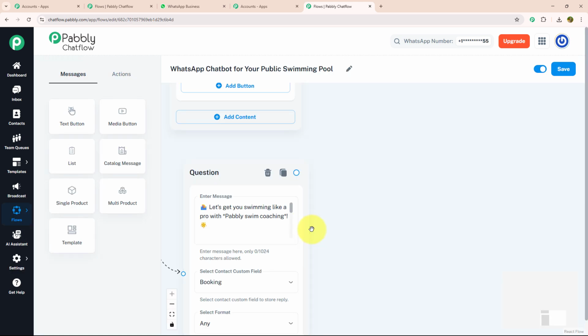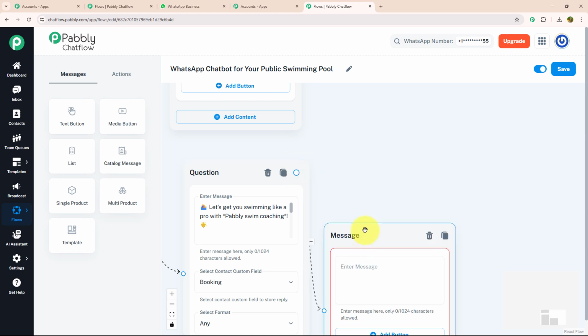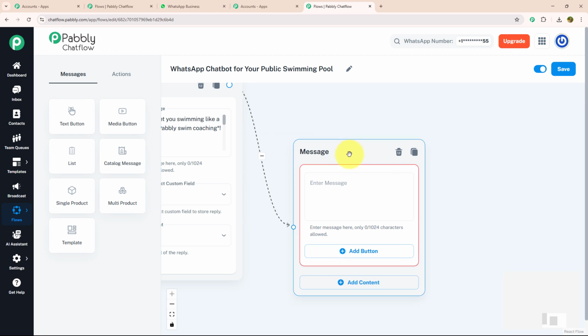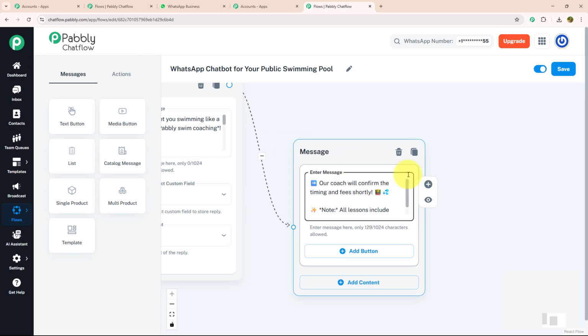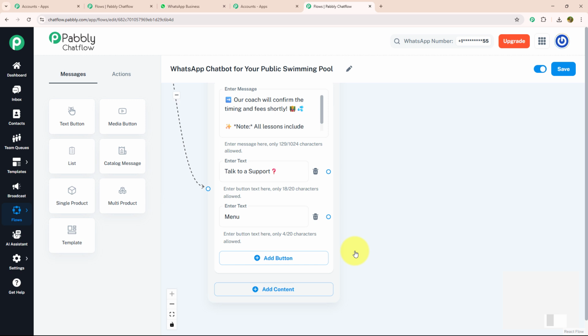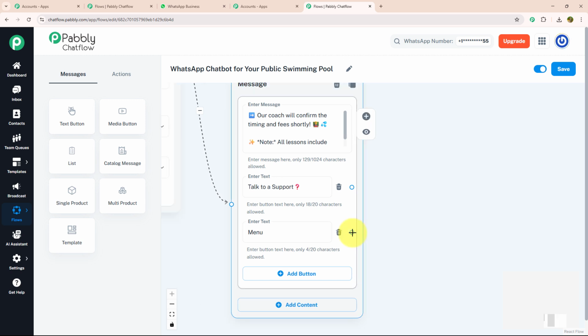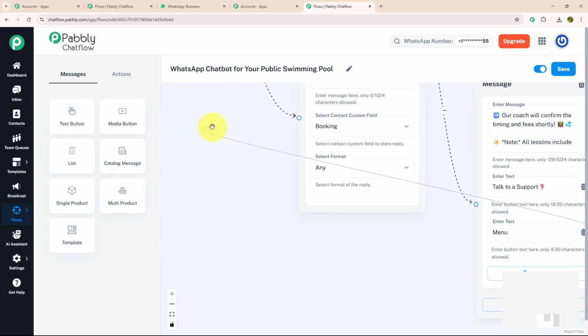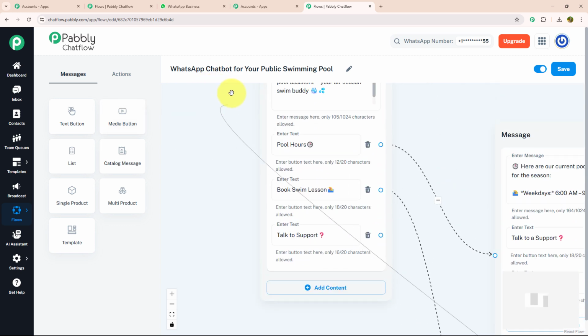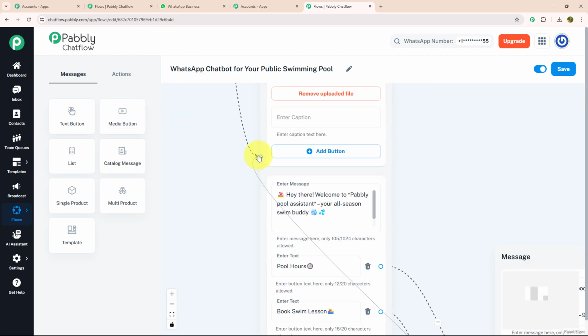After knowing the details of my customer, I will send them a confirmation message. For that, I will drag and drop and select the text button. Here, I'm going to enter my message, in which I will mention that our coach will confirm timing and fee shortly. With that, I'm going to give two action buttons, which say talk to support and menu. I will connect the menu button with our initial message, so that as soon as my customer selects the menu button, they will get the initial message again.